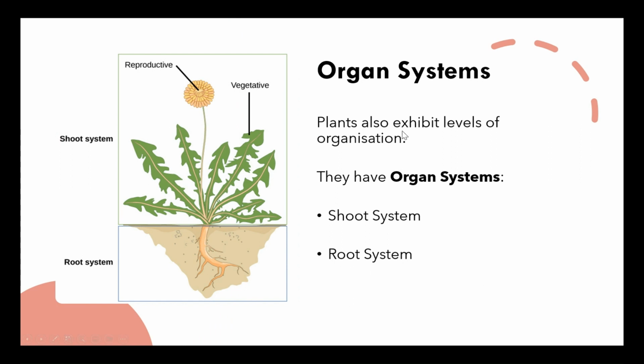So, of course, these organs combine together to make our organ system. So, we have our shoot system, right? The bit that is above the ground. And, like I said before, the flowering part of our plant is, in fact, its reproductive system. And then below the ground level is our root system. So that would definitely be in charge of extracting nutrients and water from the ground down here, as well as making sure that the plant is structurally okay, that it's in the ground, and it's not going to lift off and fly away if the wind starts blowing.